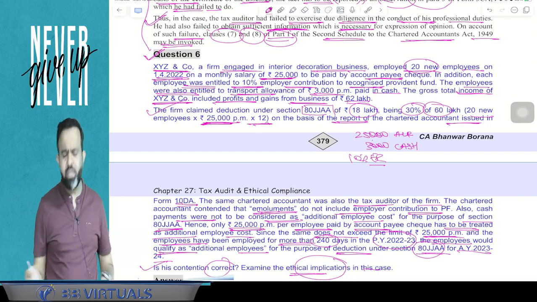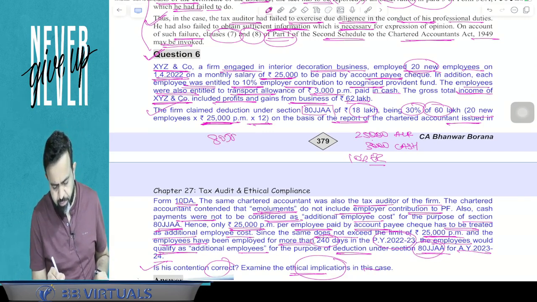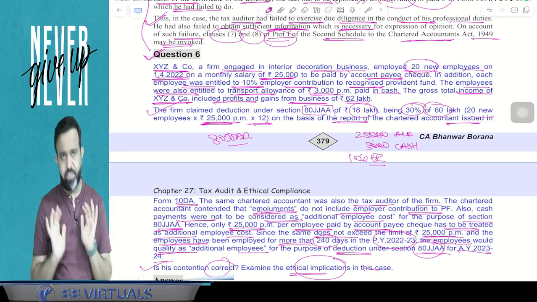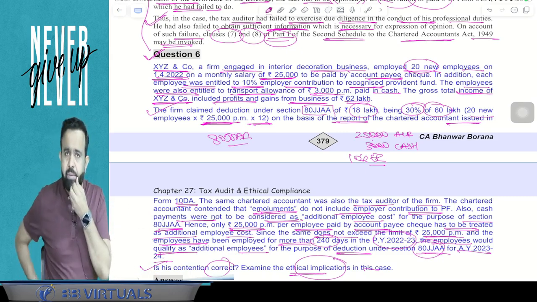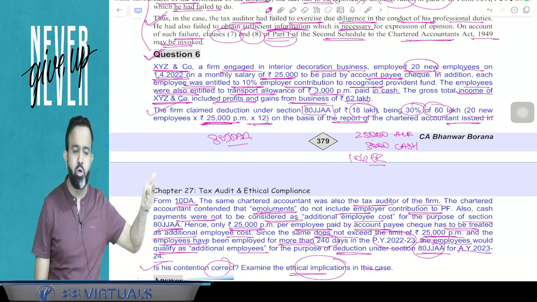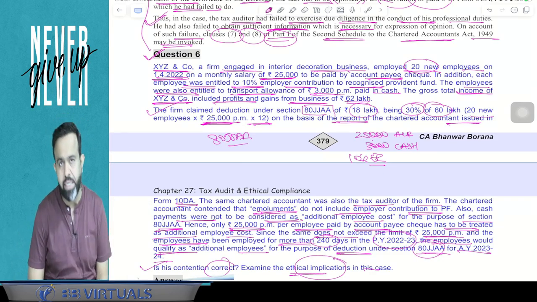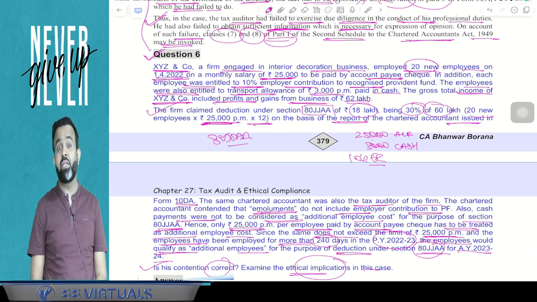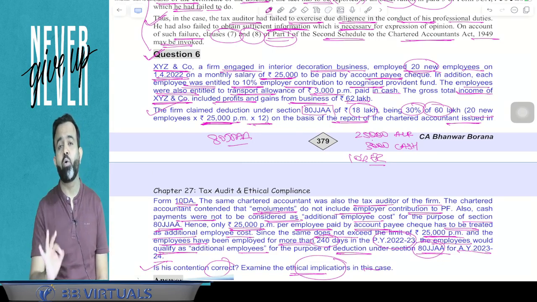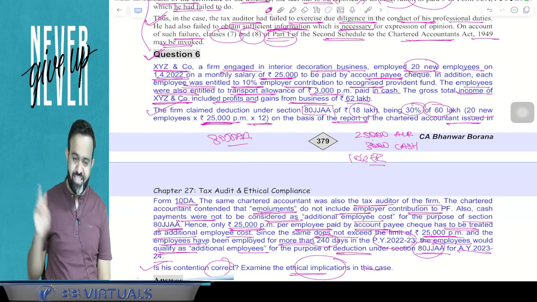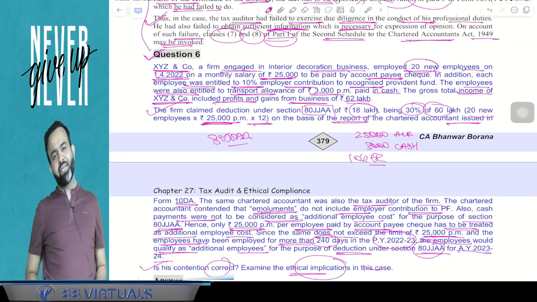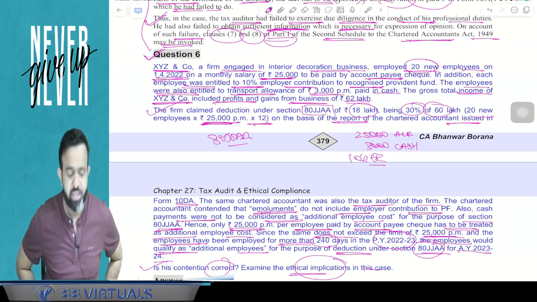Now, if you remember, 80JJAA is applicable whenever there is an audit of the assessee. And guys, 80JJAA says that if you recruit a new employee, then on whatever emoluments or remuneration is paid to the employee, a 30% deduction is allowed, but there are certain conditions. First condition, the emoluments should not be more than 25,000. Second condition, the employee should participate in the RPF. Third condition, emoluments should not be paid in cash.